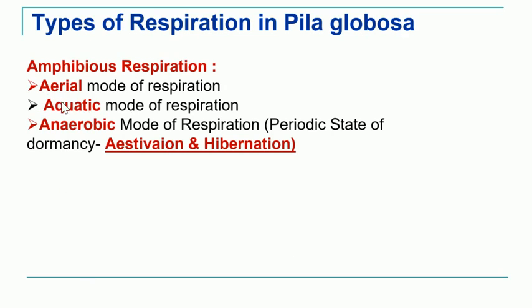So what is this double mode of respiration? The first mode is called the aerial mode of respiration. Then they also show the aquatic mode of respiration when it is present in water. And sometimes when they go into deep sleep, that is estivation and hibernation, which is also called a periodic state of dormancy. In summer we know that they go into the deep sleep, that is estivation, and in the winter they show hibernation. During this time they show a third type of respiration, that is called anaerobic respiration. So we'll study each one by one.